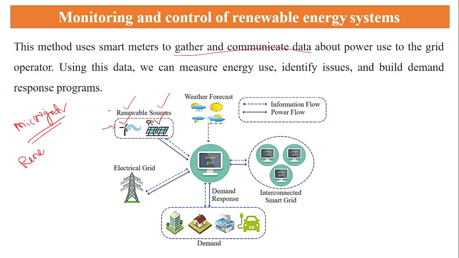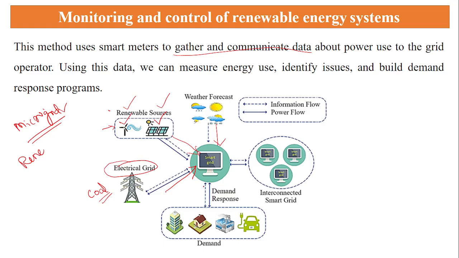So we need to assess all the data, how much energy we are generating in the renewable energy sources, as well as how much electrical energy is generated through the conventional source. Conventional means we are using coal as a major fuel for generating the electricity. Those information we are conveying to the smart grid, and weather and forecast. So natural climatic conditions are predicted to the smart grid, and the interconnected smart grid. Interconnected means every state is going to be integrated with the smart grid. So this is state 1, state 2, state 3, state 4. Likewise, all the states are interconnected.